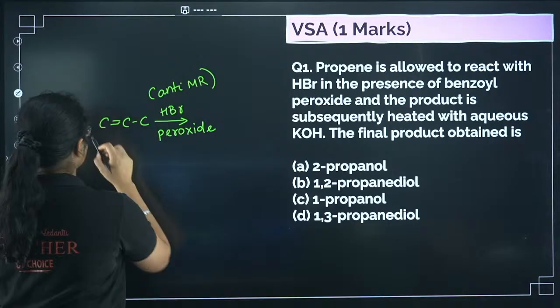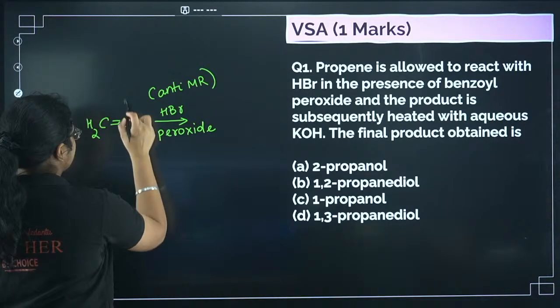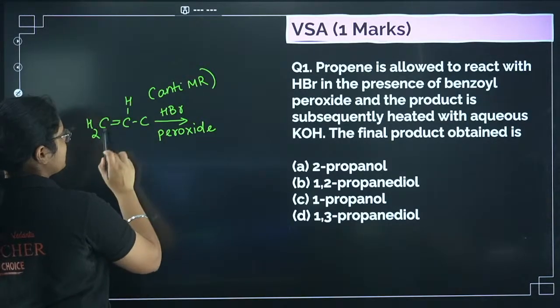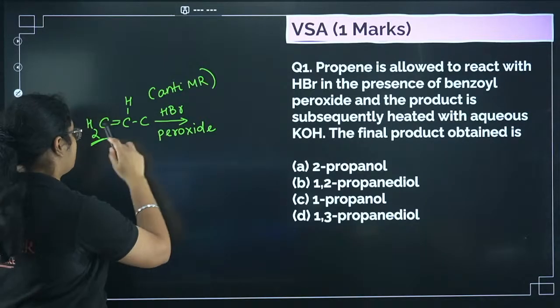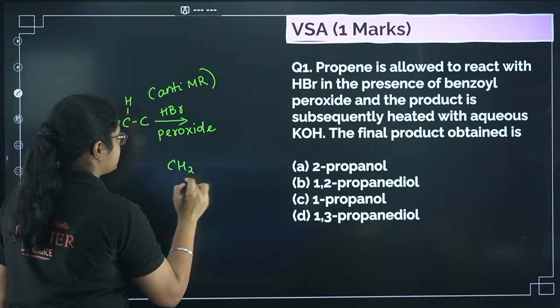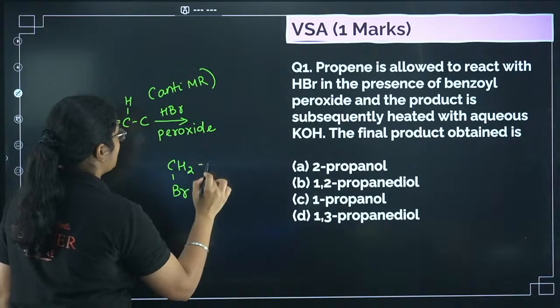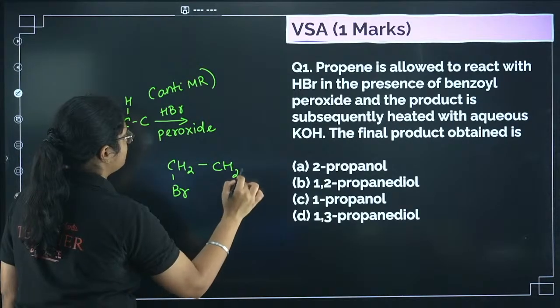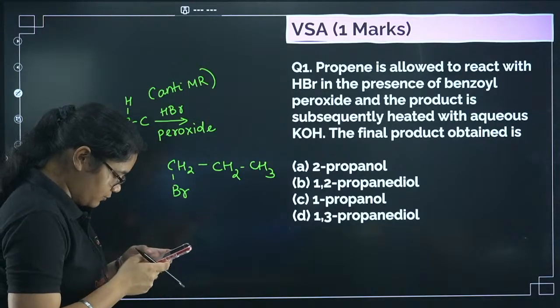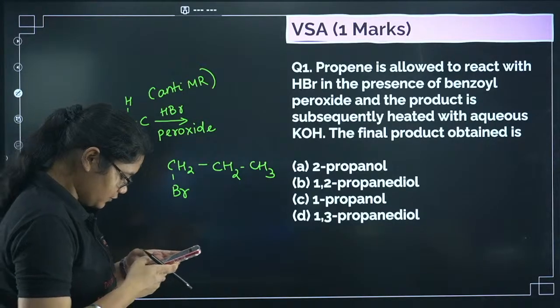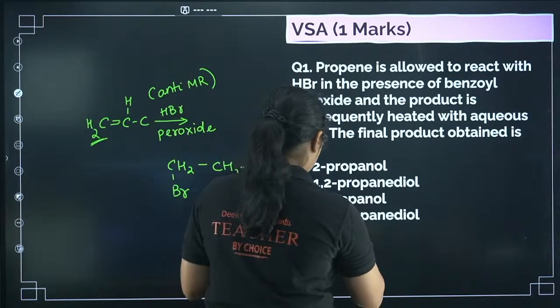So if you see here, I have CH2 and here I have CH. Which is having more number of hydrogen? This carbon is having more number of hydrogen, so bromine will be attached here. You will get CH2Br CH2 CH3. This is 1-bromopropane.